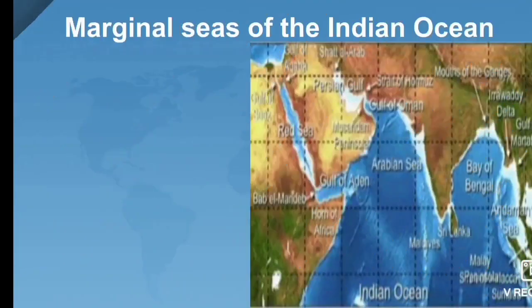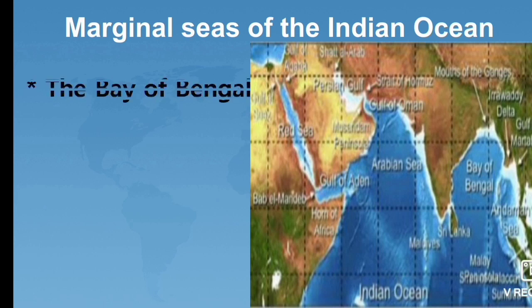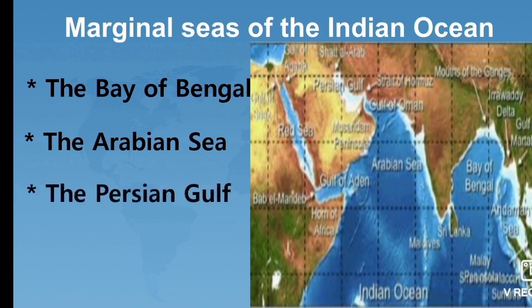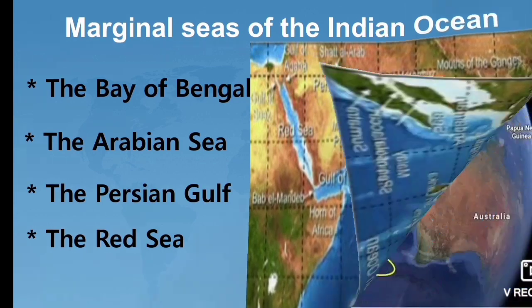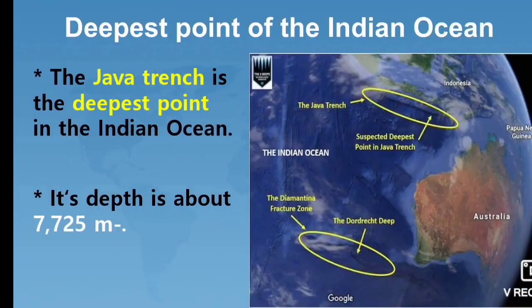Students, next we are going to see about marginal seas of the Indian Ocean. There are the Bay of Bengal, the Arabian Sea, the Persian Gulf and the Red Sea. Students, these are some important marginal seas of the Indian Ocean.